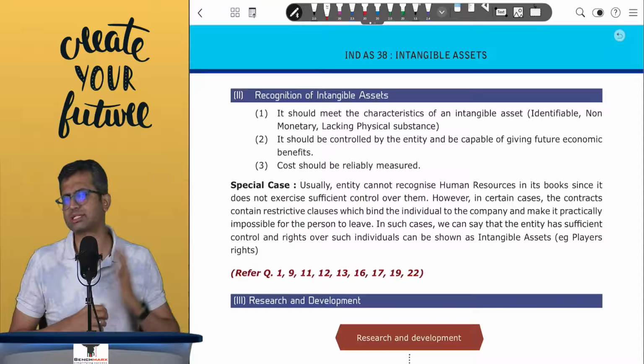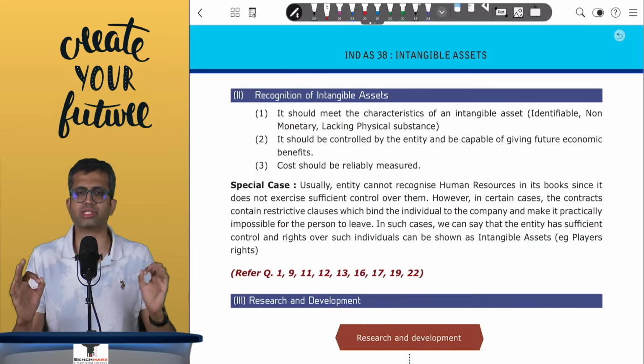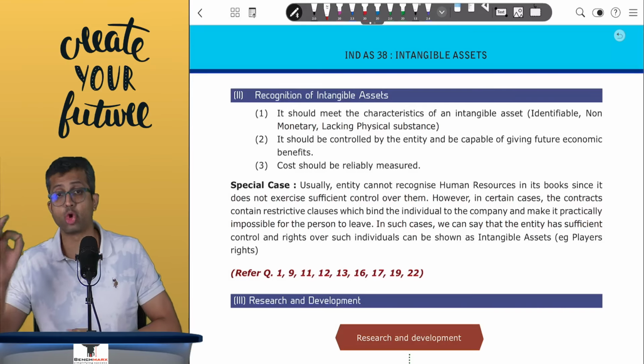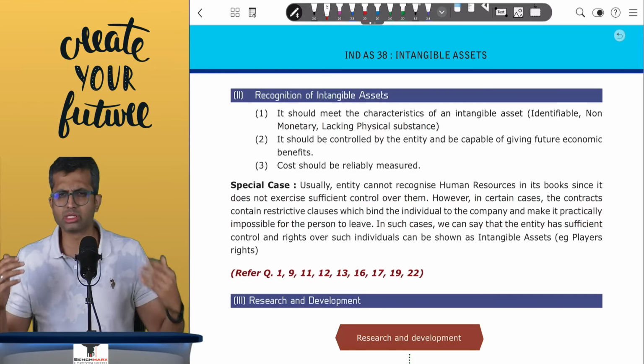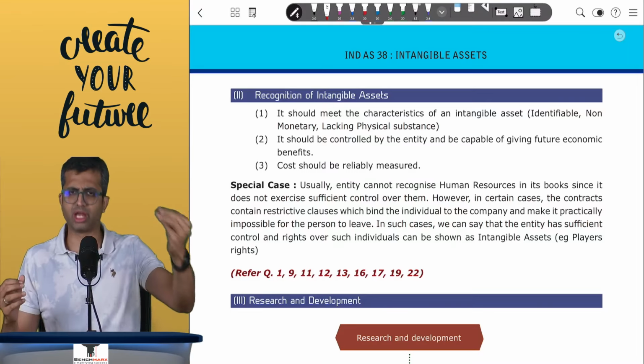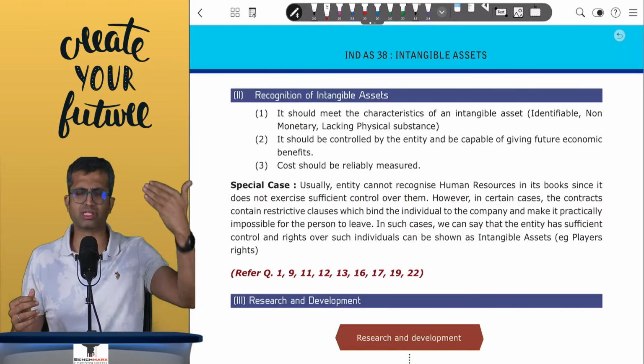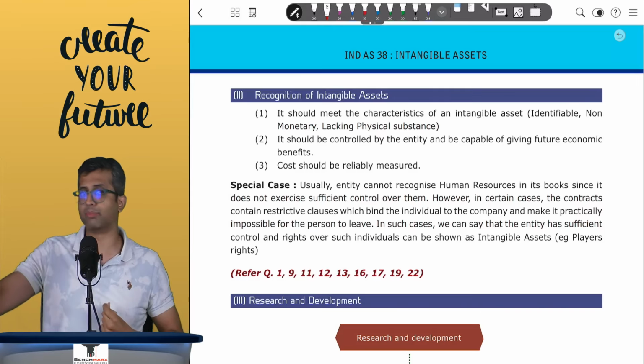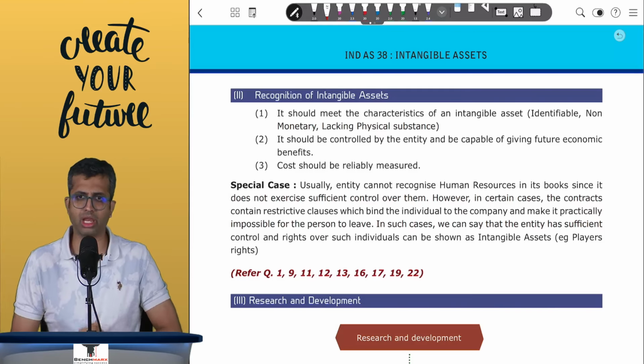Further, the next important criterion for recognizing an intangible asset is that cost has to be reliably measured. This is the reason why most self-generated assets like a self-generated brand, self-generated goodwill, etc. cannot make it to the balance sheet, because their cost cannot be reliably determined.